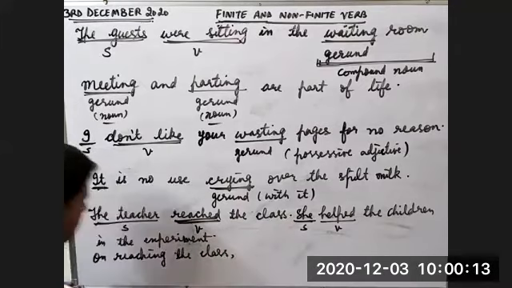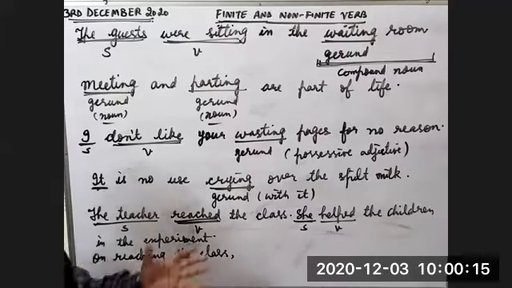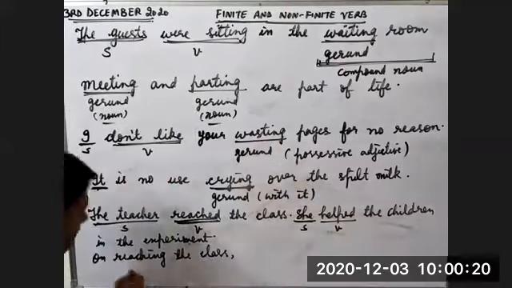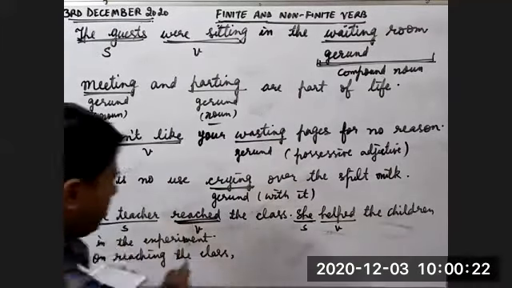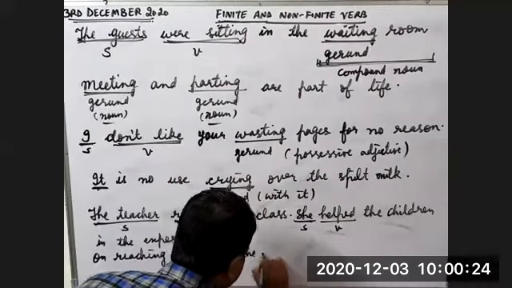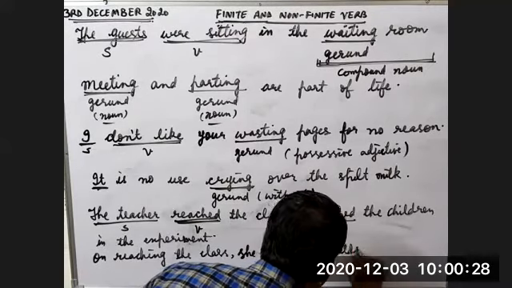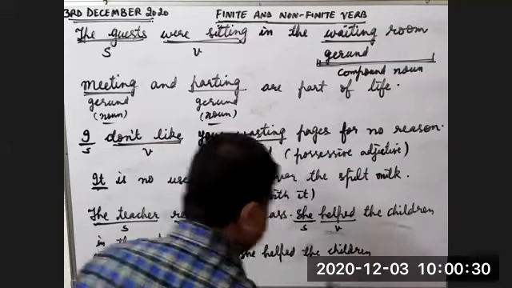Now look at this phrase, on reaching the class. There is no finite verb here, no tense element. The next sentence will remain the same: she helped the children in the experiment.